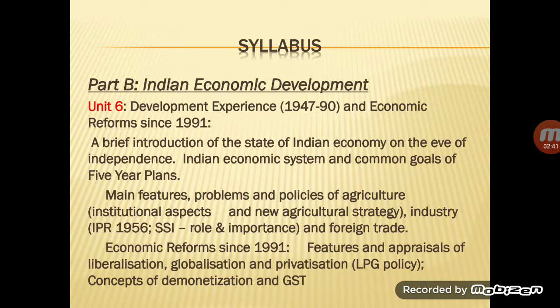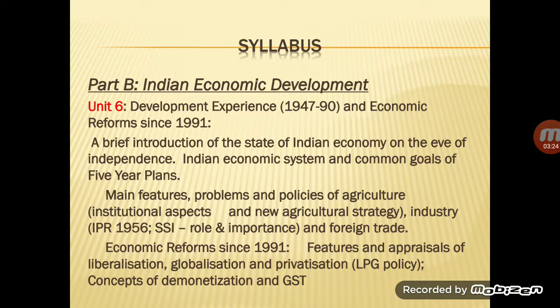So, unit 6: development experience, 1947-90 and economic reforms since 1991. Now, children, in this particular unit, in the first chapter we shall be talking about the state of the Indian economy when we got independence. Since you know colonial rule had led to a lot of exploitation of India, we are going to have an overview in terms of agriculture, industrial sector, infrastructure, demographic changes, etc. Everything we shall be studying, that when the British left us, in what state our Indian economy was.